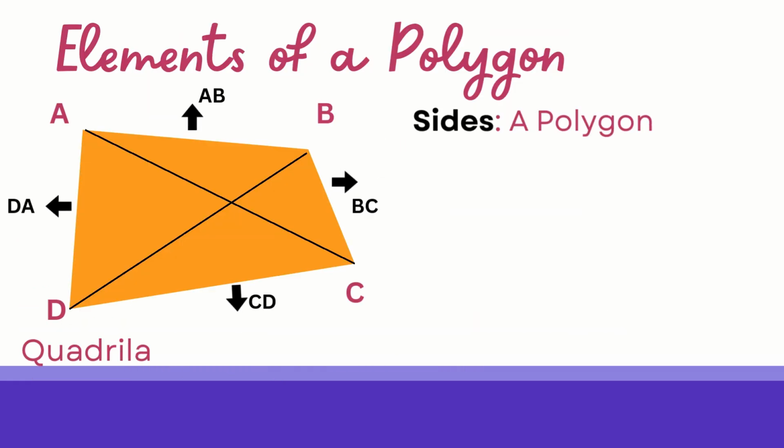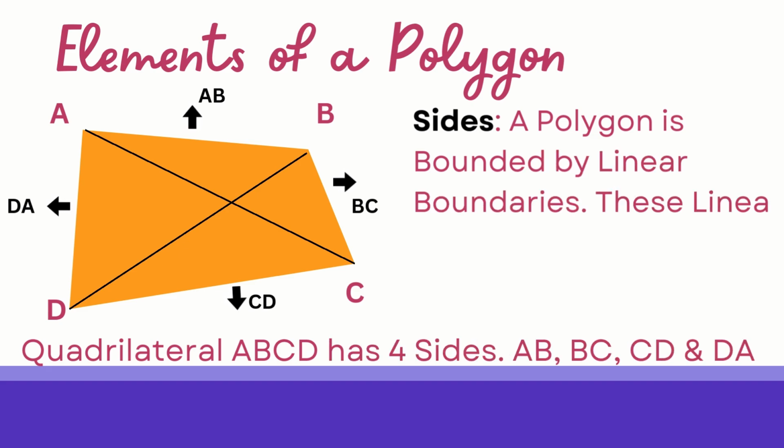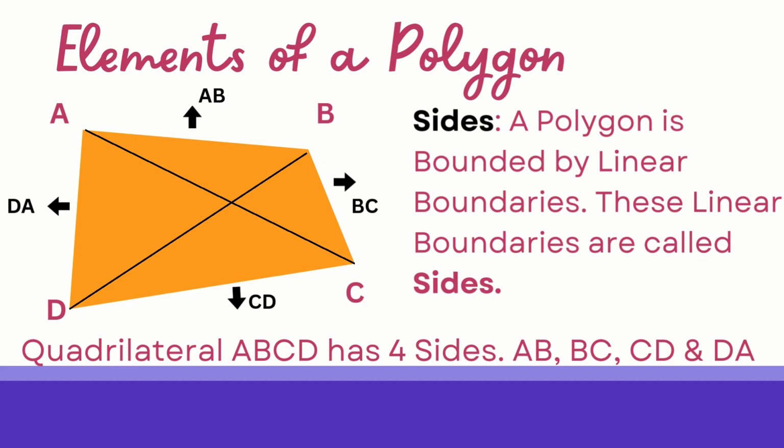Now let's come to elements of a polygon. Before going into the different elements, let me clear this up. Different polygons have different names. A polygon having 3 sides is called a triangle. A polygon having 4 sides is called a quadrilateral, and so on. Quadrilateral means a figure bounded by 4 sides. Later on we'll dedicate a single lecture to the basic types of polygon.